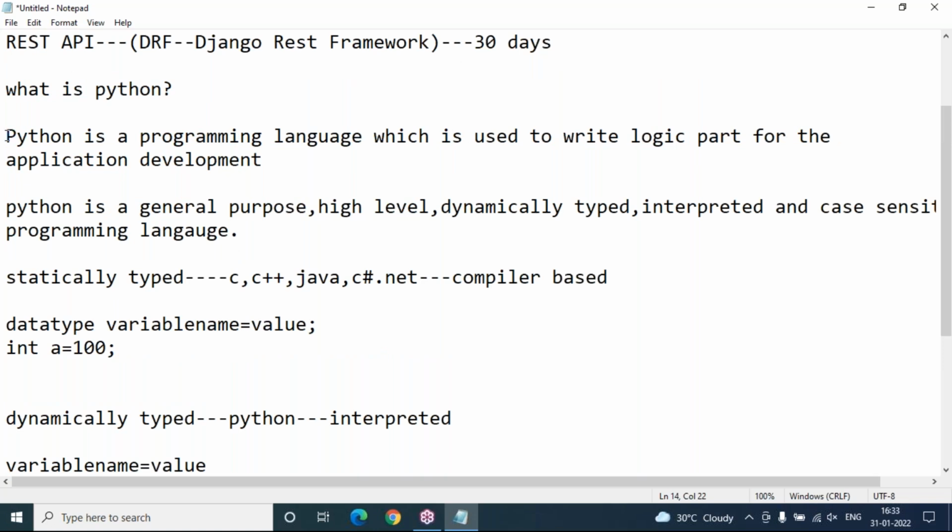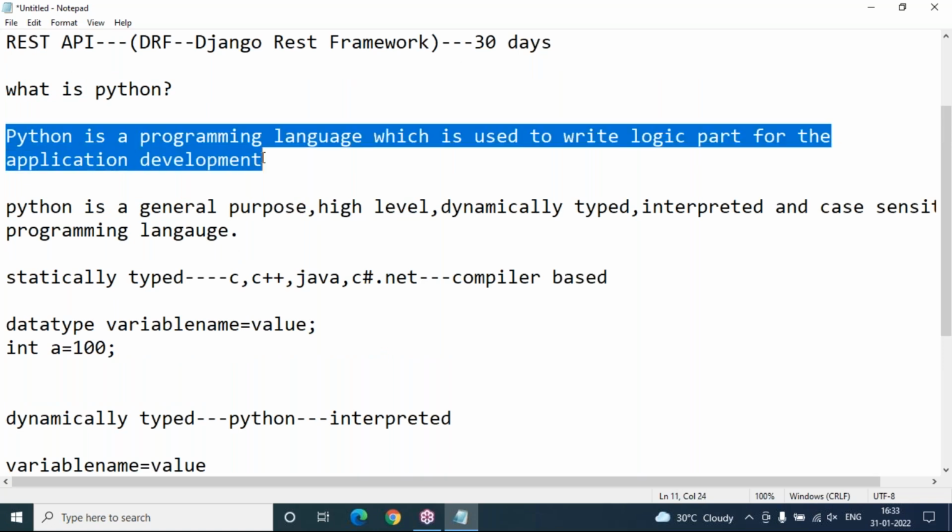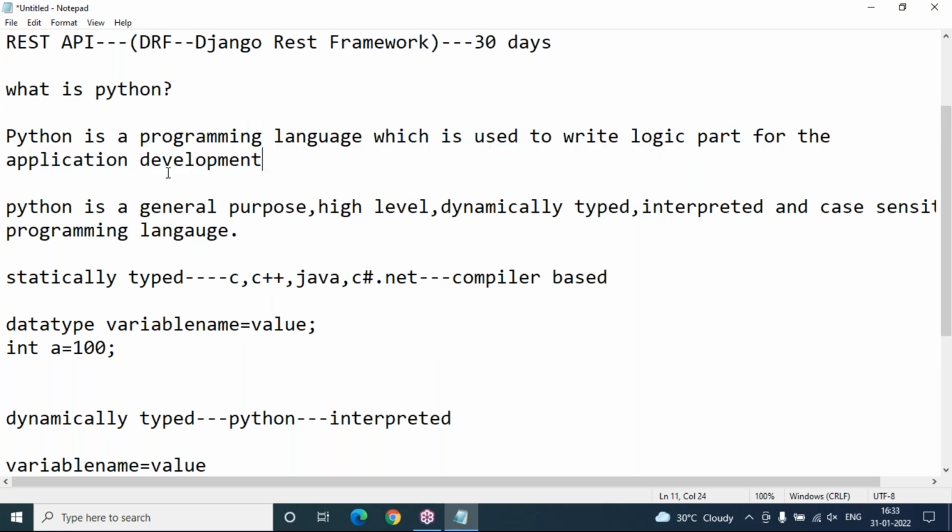So what is Python? Yes, it is a programming language which is used to write the logic part for application development. Without the Python programming language, we can't develop any application using Python script. And what type of language is it? It is general purpose, which means we can develop any type of application.